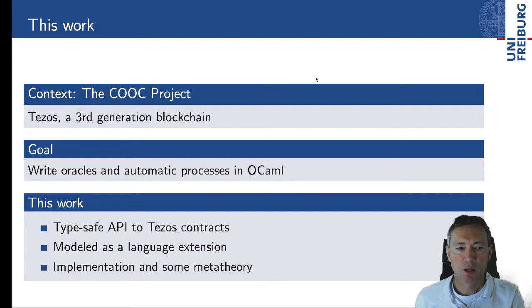In this work, we are presenting a type-safe API to Tezos contracts. This is modeled in a slightly non-standard way as a language extension, and we have an implementation that comes with it, and we've proved some of the meta theory of our API.